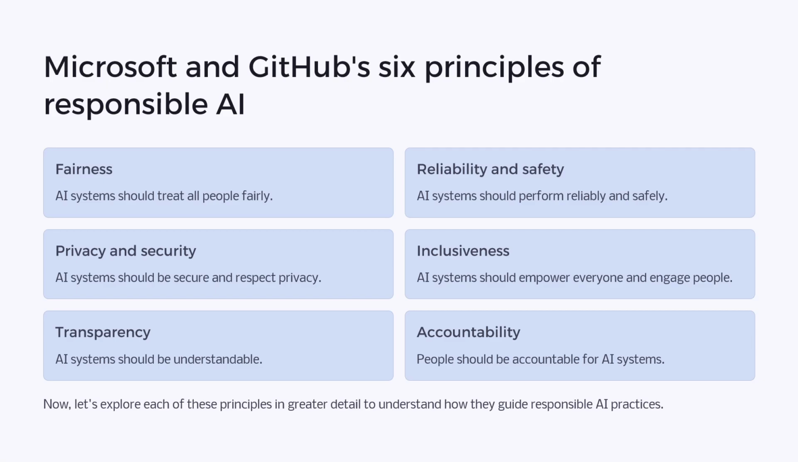So Microsoft and GitHub's six principles of responsible AI. Here we have six principles: fairness, privacy and security, transparency, reliability, inclusiveness, and accountability. The basic tenets of responsible AI are pretty similar. Your AI shouldn't be biased towards any particular group. It should be fair to everyone. It should be for the good of humankind. It should be transparent, and it should be inclusive. So this is the list provided by Microsoft.